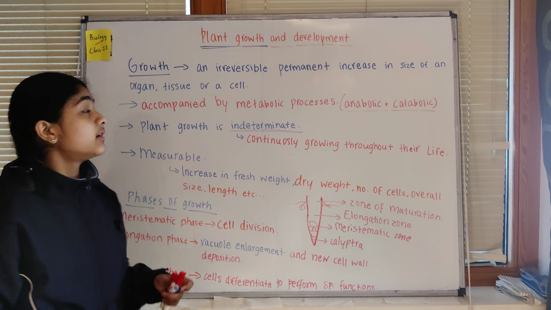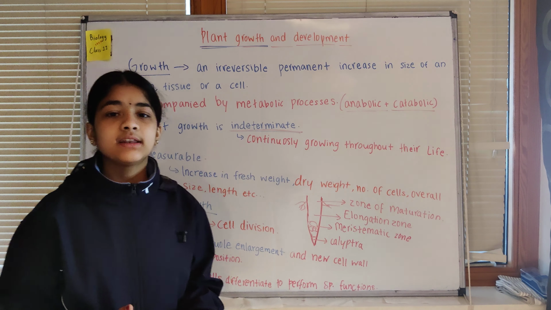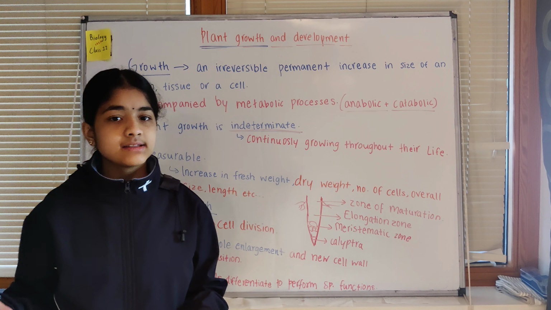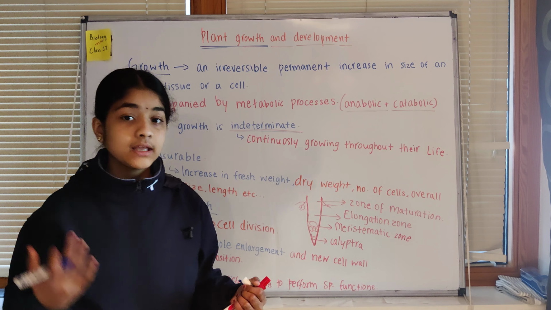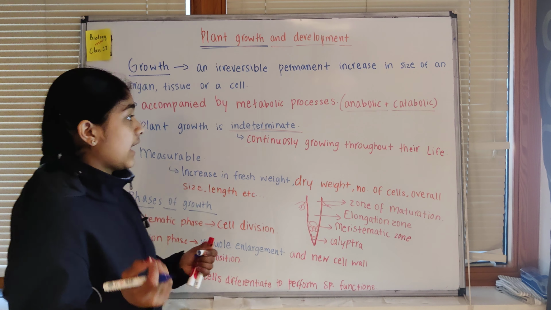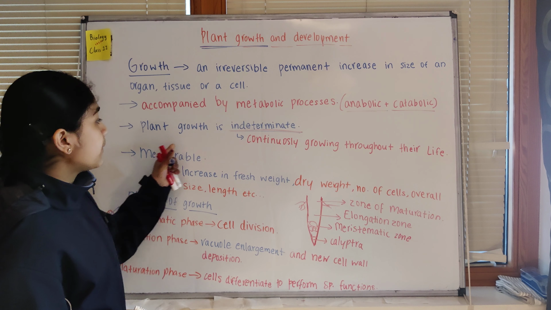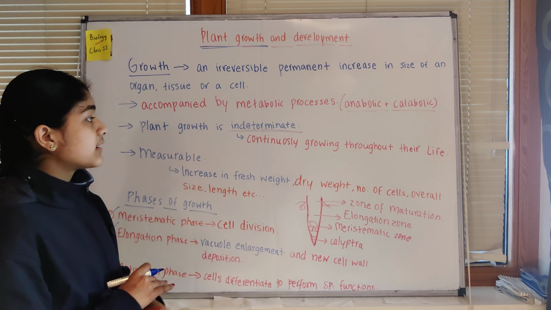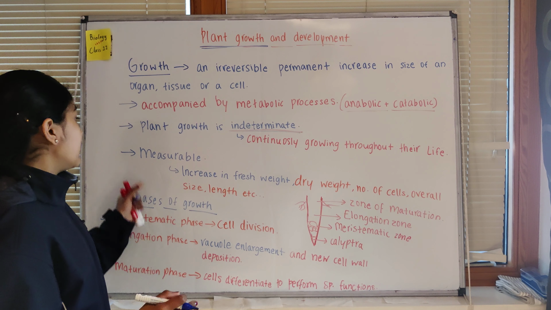So here we have learned about what is growth. Growth is an irreversible permanent increase in size of an organ, tissue, or even an individual cell, and it is accompanied by metabolic processes, anabolic as well as catabolic. Plant growth is indeterminate, that means it will continuously grow throughout its life.